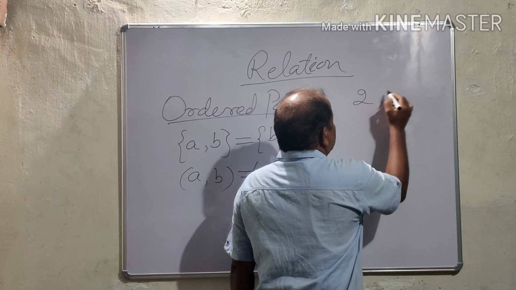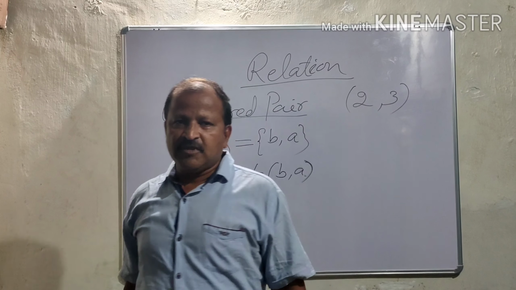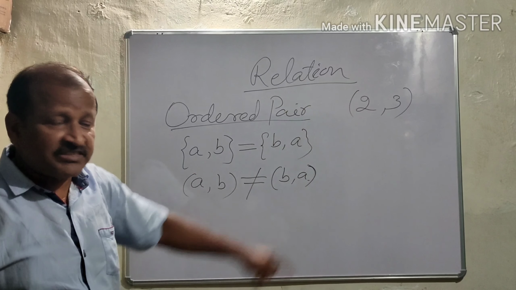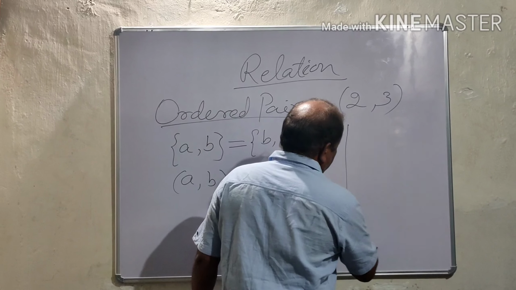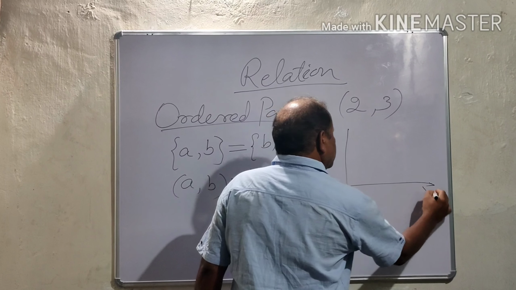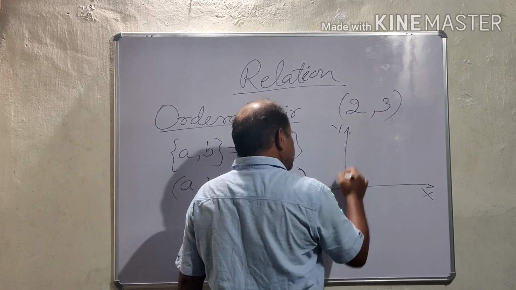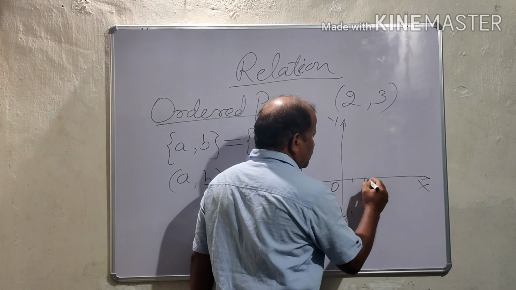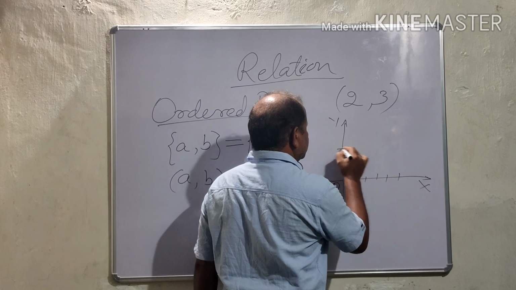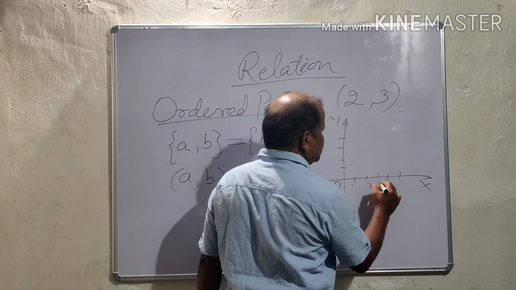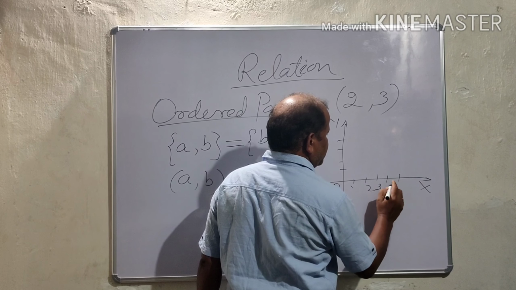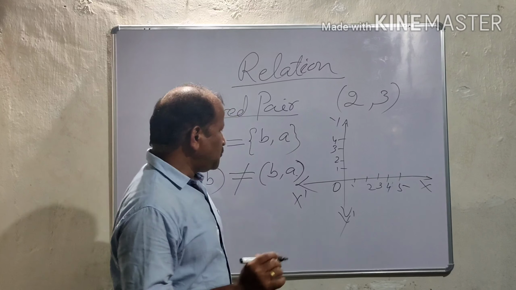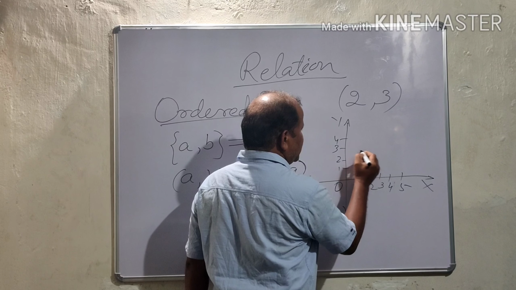Another thing you see, (2, 3). In coordinate geometry, this represents a point. Suppose this is your coordinate plane, with 1, 2, 3, 4, 5 and 1, 2, 3, 4 like this.